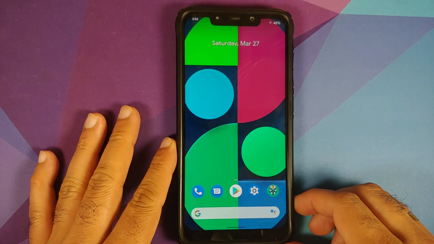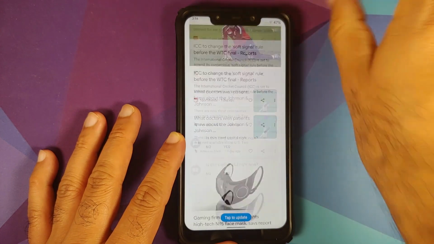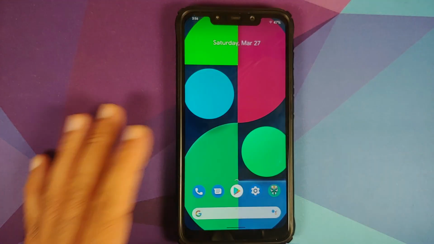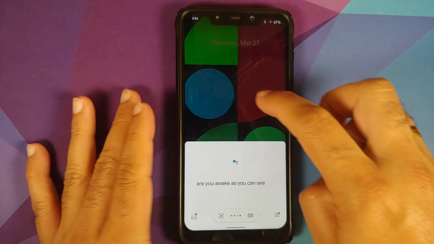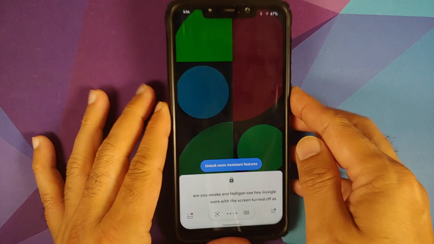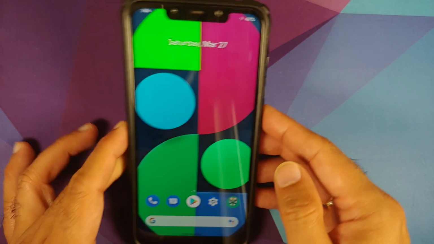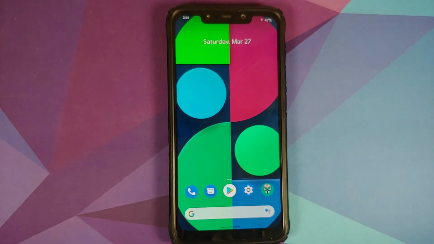Next thing we can have a look at is the Google feed. So here it is, no jitters and no lags in the Google feed either. And hey Google, are you awake? As you can see, hey Google works with the screen turned on. Let us turn the screen off. Hey Google, are you awake? And as you can see, hey Google works with the screen turned off as well. And yes, the build does come with face unlock out of the box. It works like a boss, and it works for app lock as well.